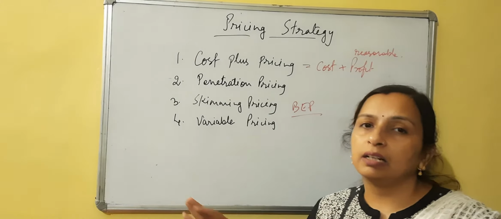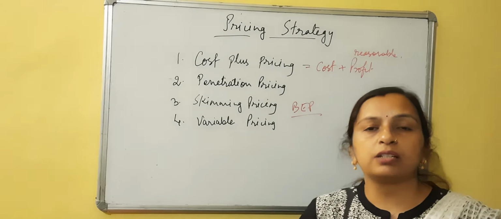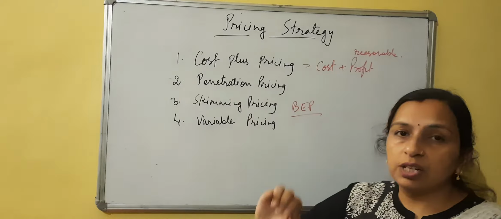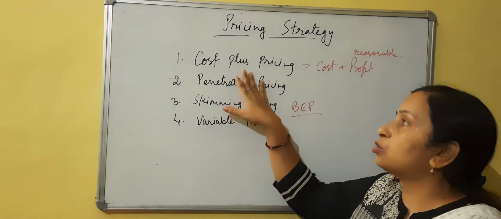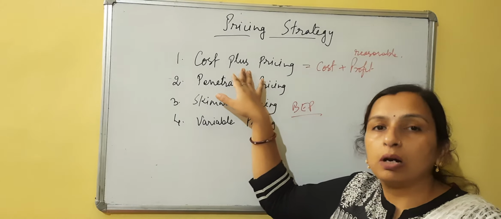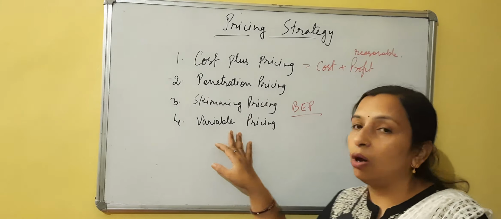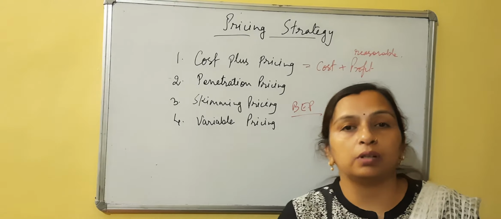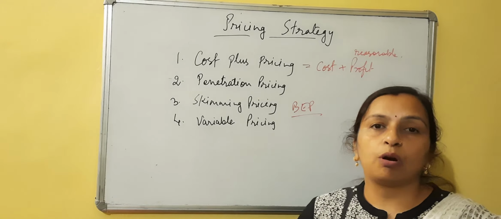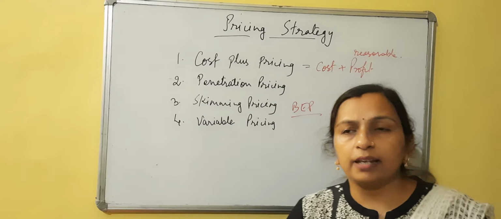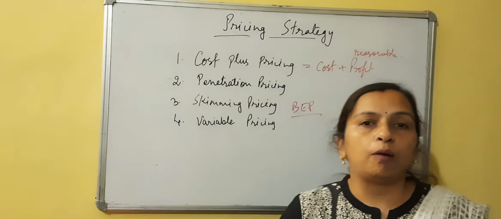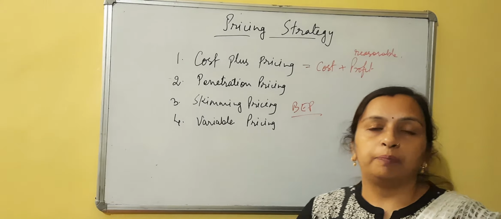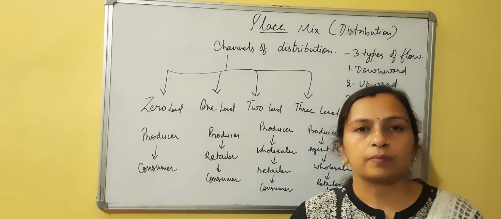Now which strategy the company will follow depends upon the objective of the company, whether they want to reach BEP fast, or they want to penetrate into the market, or their objective is to cover all the cost and to have a reasonable profit, or they depend upon the ability of the customer to pay, on the bargaining power of the customers, or they are considering the order size. Whatever it is, it depends upon the objective of the company. Based on that, they follow a particular pricing strategy.